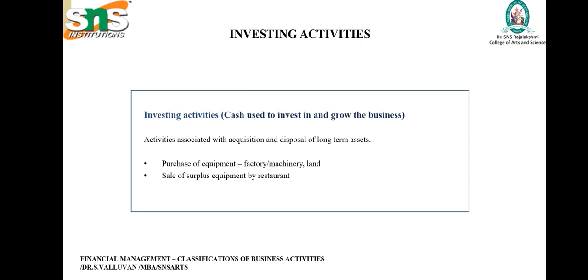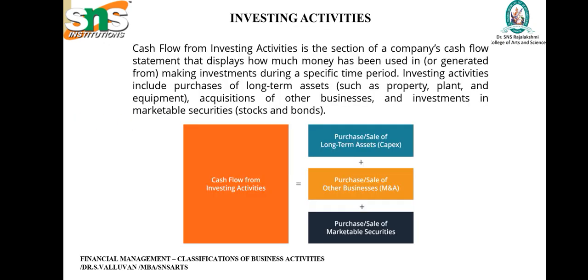Say for example, purchase of equipment or factory or machinery or land, sale of surplus equipment by the restaurant is coming under the investing activities. Cash flow from investing activities is the section of a company's cash flow statement that displays how much money has been used or generated from making investments during a specific period of time.